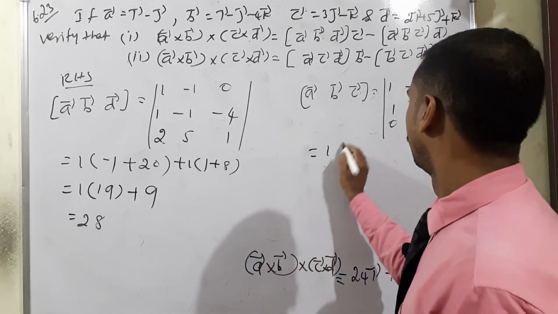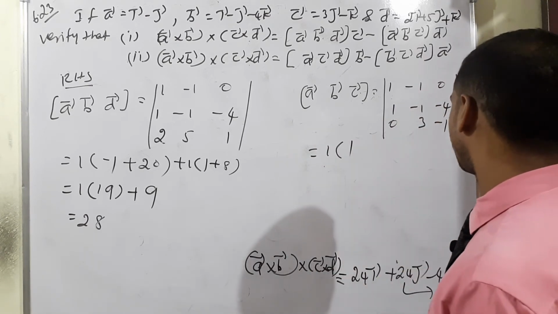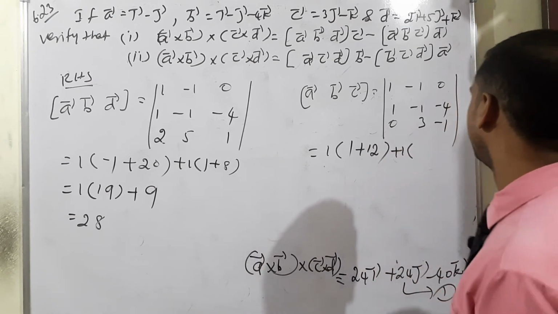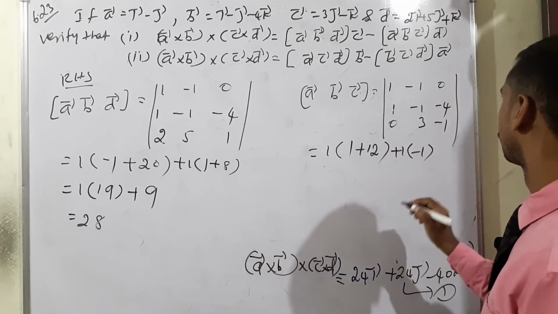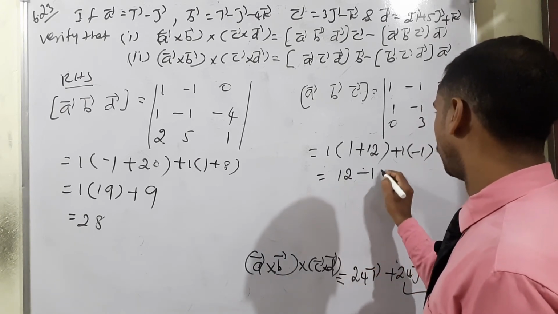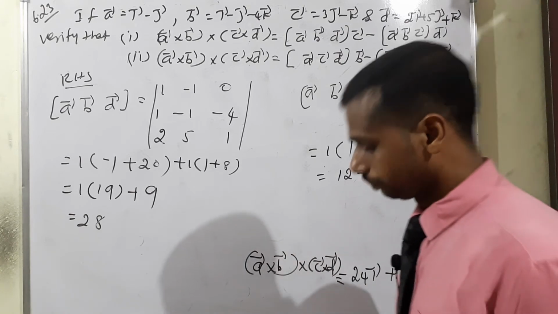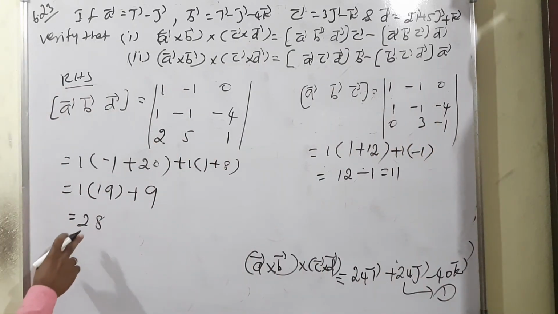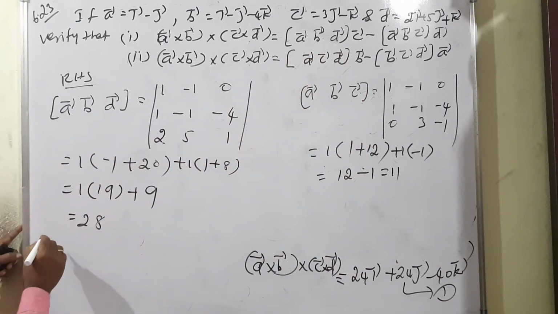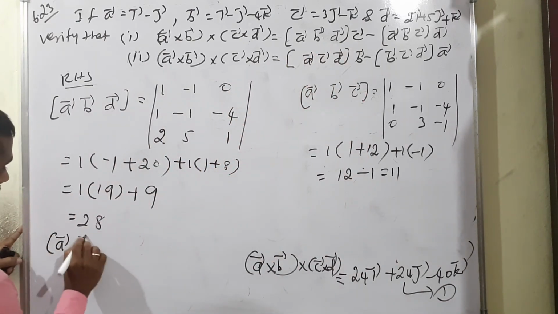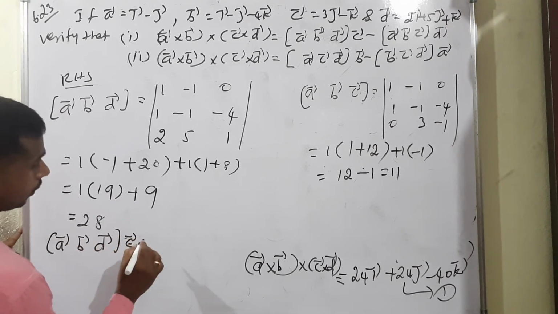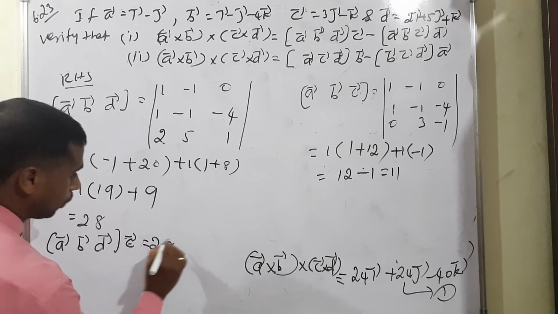Simplify now. 1 means minus 1 into 1 minus 1, positive 1. Cross multiply means positive 12. Again plus 1 means 1 into minus 1, minus 1. The last condition is 0, so no need to write. Therefore 12 minus 1 is equal to 11. Therefore this is not the end of the line. We need box product ABD into C. Therefore box product ABD into C vector is equal to ABD, 28.